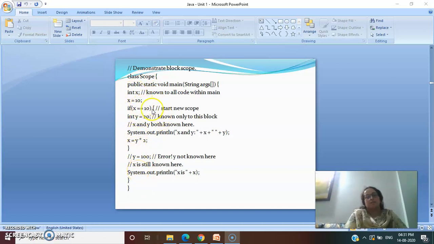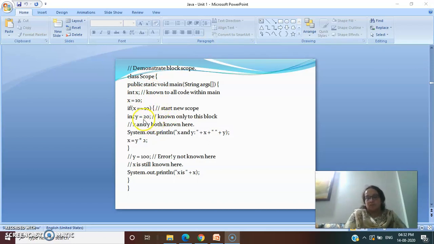Now if x is equal to 10, see, we have started a new curly brace, which means we are creating a new scope. Within this new scope, we have declared a variable, int y equal to 20. We were not able to do this in previous C++ programming. Initially in C++, we used to declare all the variables in the beginning only. But in Java, we can declare the variables within different scopes, within different blocks.